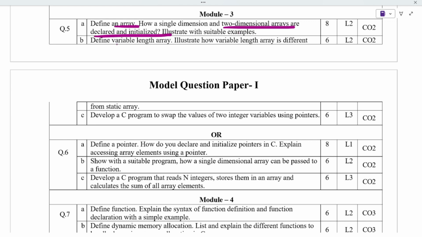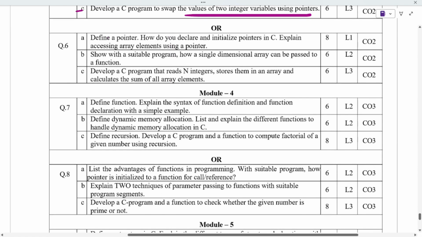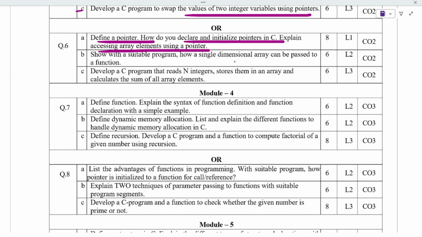Define variable length array, illustrate how length is different from static array, and value for using pointers. We have to define this program. Define a pointer, how to declare and initialize a pointer, accessing the pointer. And next is how a single dimensional array can be passed through a function. Next is read n and store them in an array and calculate the sum of array elements.